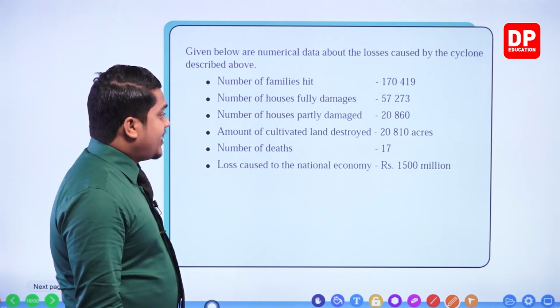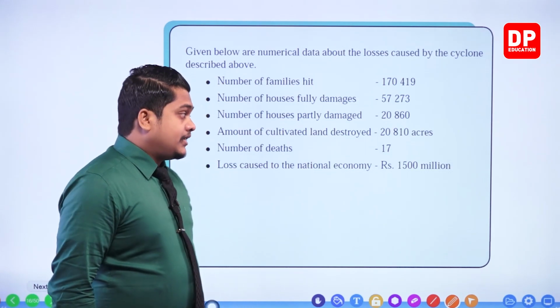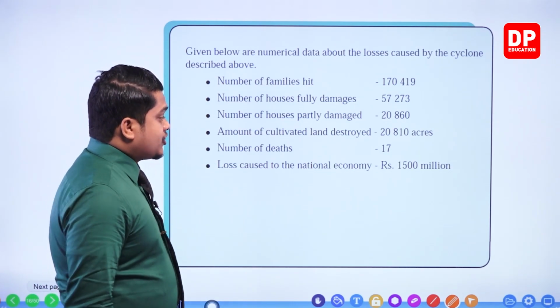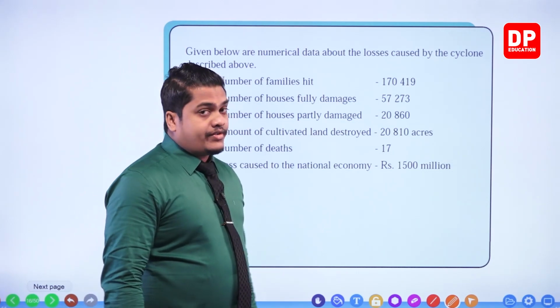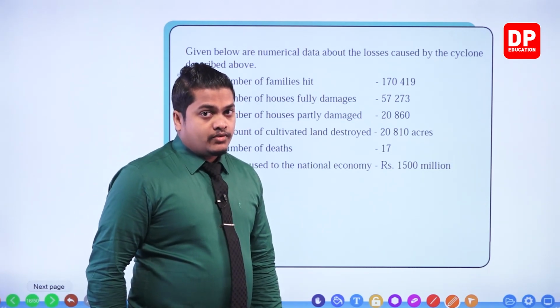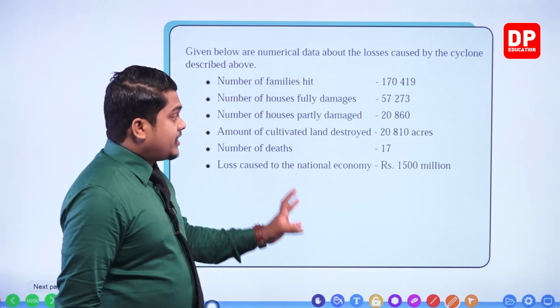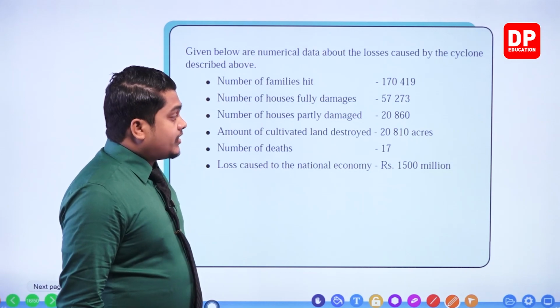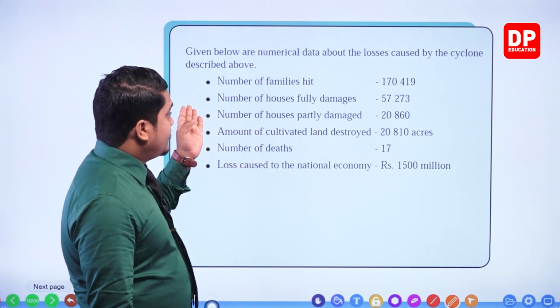Then number of deaths, 17 deaths, a large number, right? Then loss caused to the national economy is around 1,500 million rupees, right? 1,500 million rupees. So this is a huge loss, my dear children. Not only for the economy, but for each and every category which is given here.